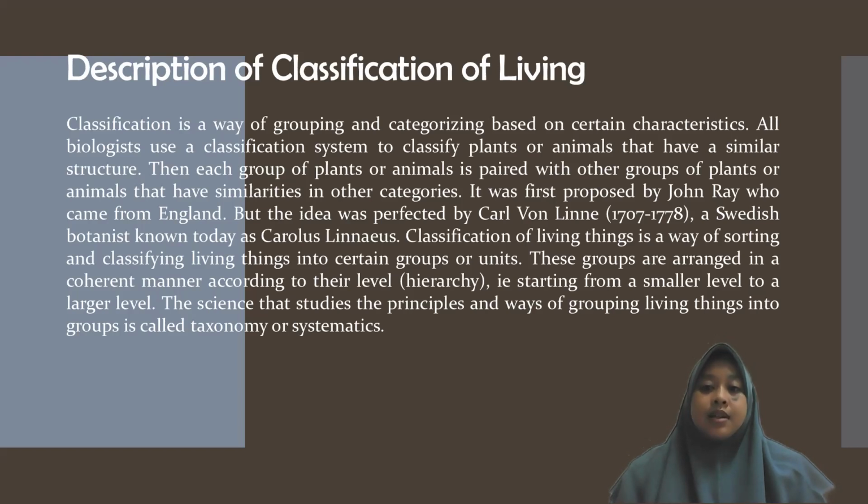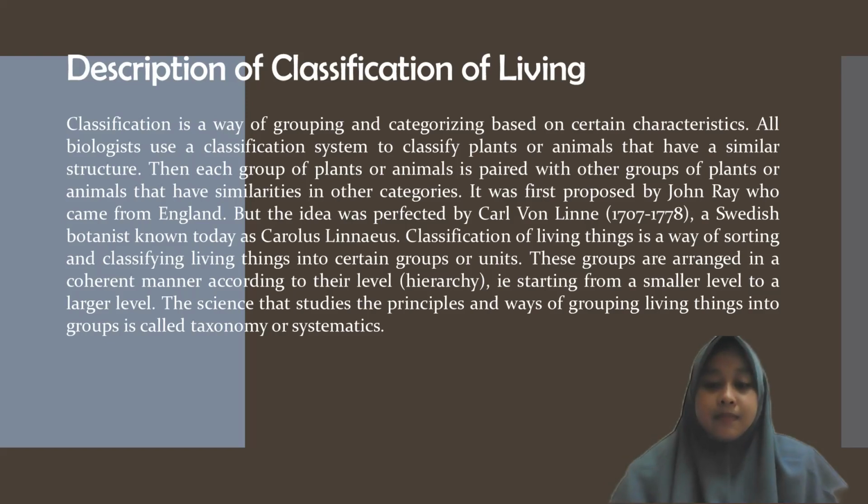Classification of living things is a way of sorting and classifying living things into certain groups or units. This group is arranged in a chart manner according to the level. It starts from a smaller level to a larger level. The science that studies the principles and ways of grouping living things into groups is called taxonomy or systematics.